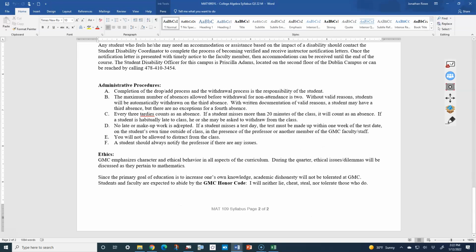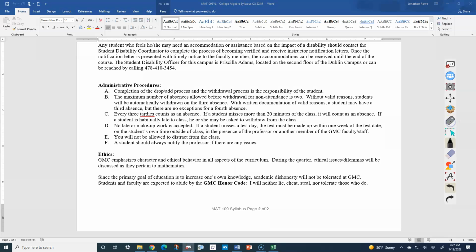And finally, there's an ethics component of this. GNC emphasizes character and ethical behavior in all aspects of the curriculum. During the quarter, ethical issues or dilemmas will be discussed as they pertain to mathematics. Since the primary goal of education is to increase one's own knowledge, academic dishonesty will not be tolerated at GNC. Students and faculty are expected to abide by the GNC Honor Code. I will neither lie, cheat, steal, nor tolerate those who do.